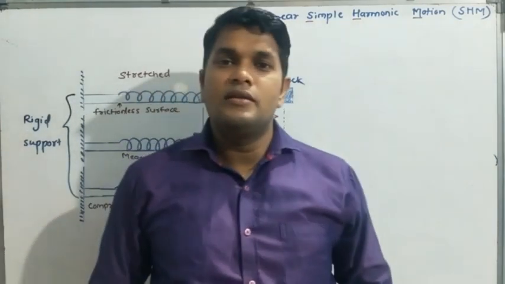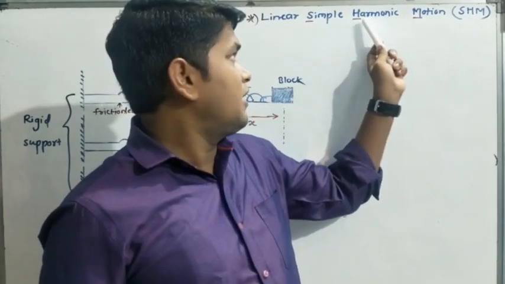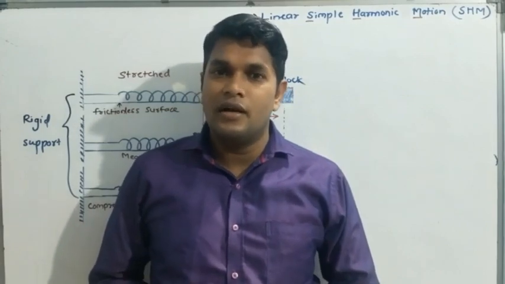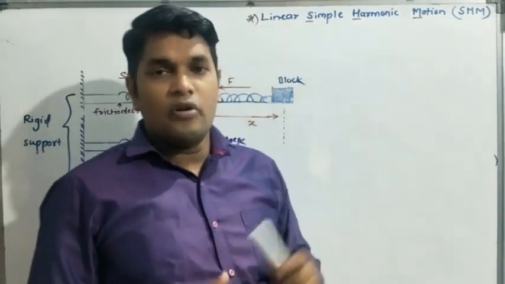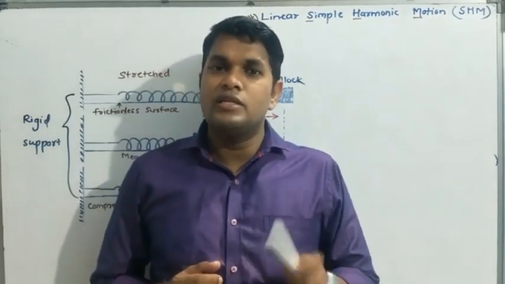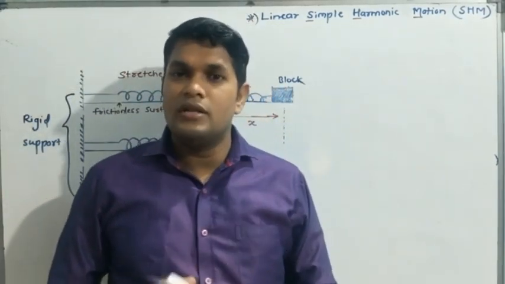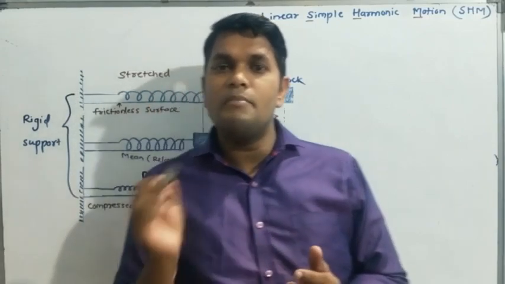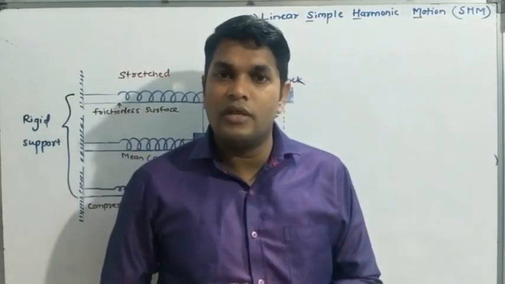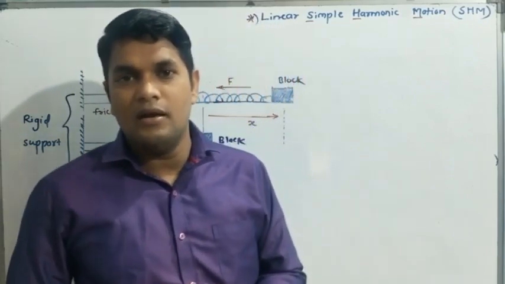The next concept is linear simple harmonic motion, or simply SHM. Simple has S, harmonic has H and M: SHM. The meaning of linear is along a straight line, and the meaning of harmonic is repeated motion, a motion that repeats. If this motion is repeated, it is periodic motion. So the definition of SHM becomes: the periodic motion in which the restoring force is directed toward the mean position, and the magnitude of the restoring force is directly proportional to the displacement of the particle from the mean position.